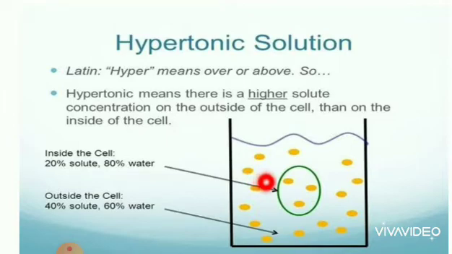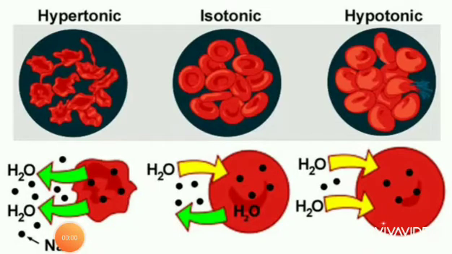See here, inside the cell have 20% solute, 80% of water, but outside cell have 40% solute and 60% water. Do you understand, children? See here, what is isotonic? Isotonic, both are the same, external and internal solution of the organism are the same. See, internal organism have 4 molecules, external also 4, right? Hypotonic means external solution concentration is less compared to the internal organism. So internal organism have 4 cells but external 2.